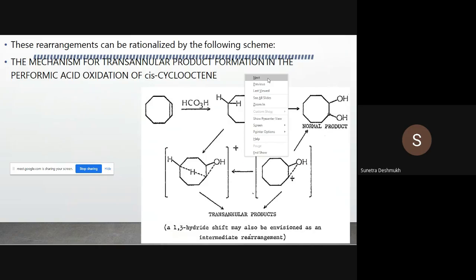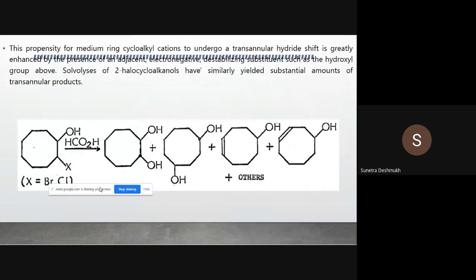Okay, this is the cyclooctane now. Again, one more example of cyclooctane: displacement reaction of this halide, X is equal to bromine or chlorine, by treatment with formic acid. So normally we get this 1,2-diol. Again, this transannular reaction, this is the 1,4-diol we got, and the same product plus another product also formed over here. We have to pay attention to how these two products form, and elaborate the mechanism for that.